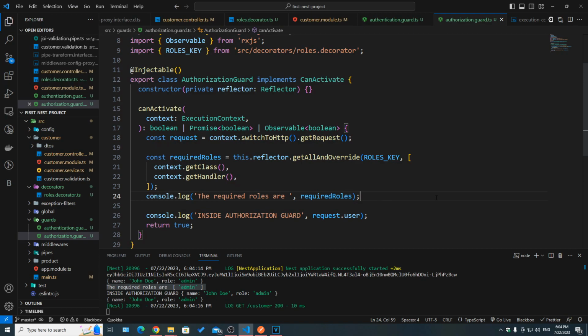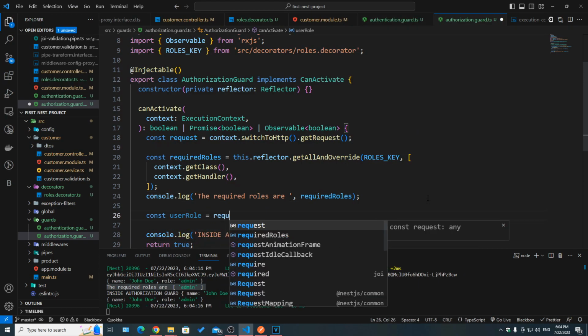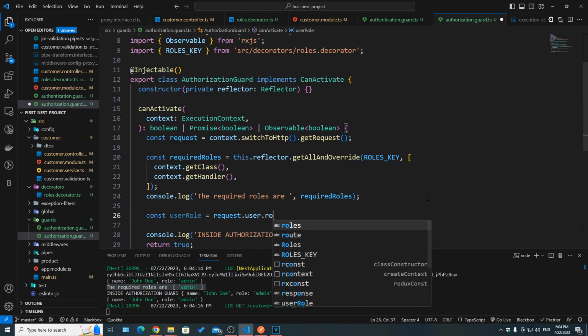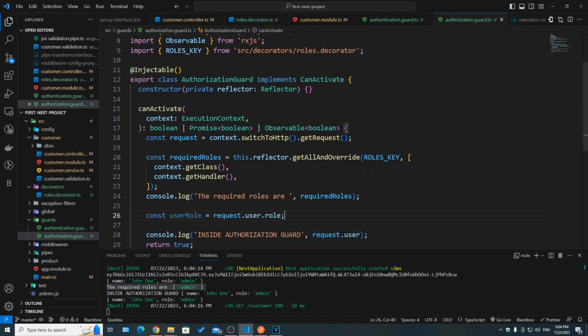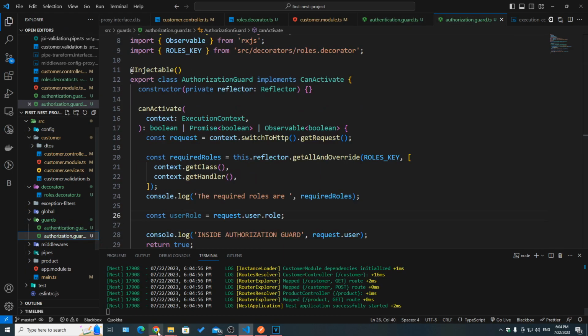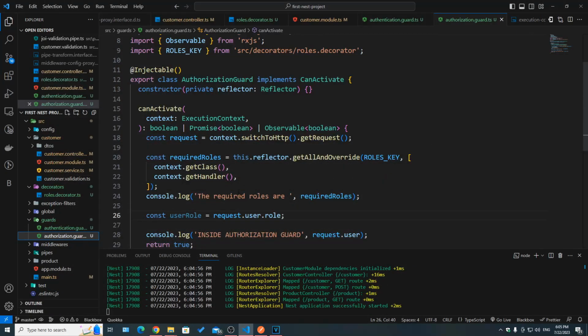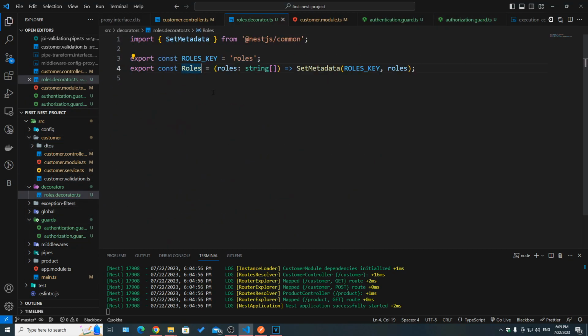Now to get the user role, we can say const user role equal request dot user dot role, which now if you remember here we are setting the request dot user, and then here we already set the role as admin. Now for the sake of simplicity, instead of having roles, I'm gonna just call this role, and we're gonna pass in one specific role, so it's no longer an array of strings, it's now one string only.